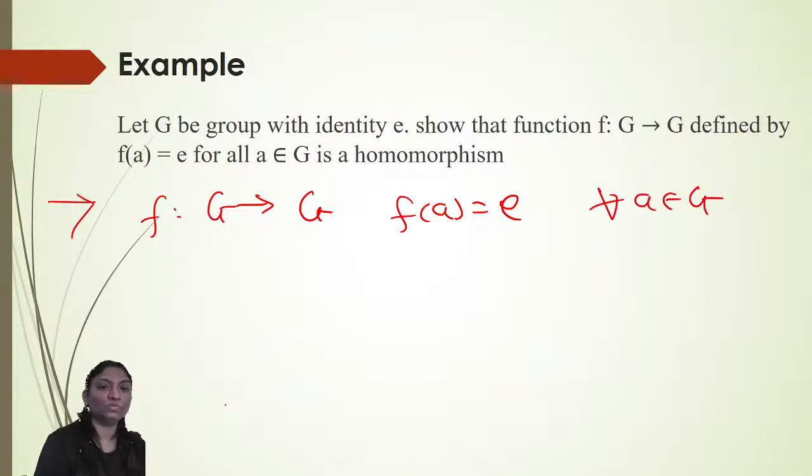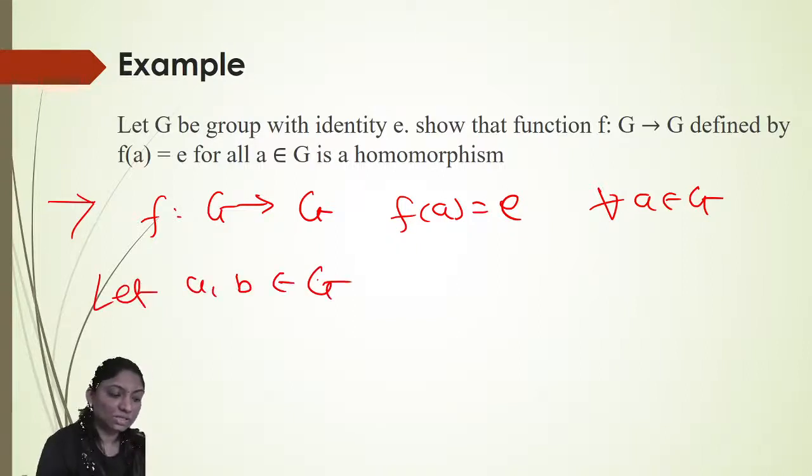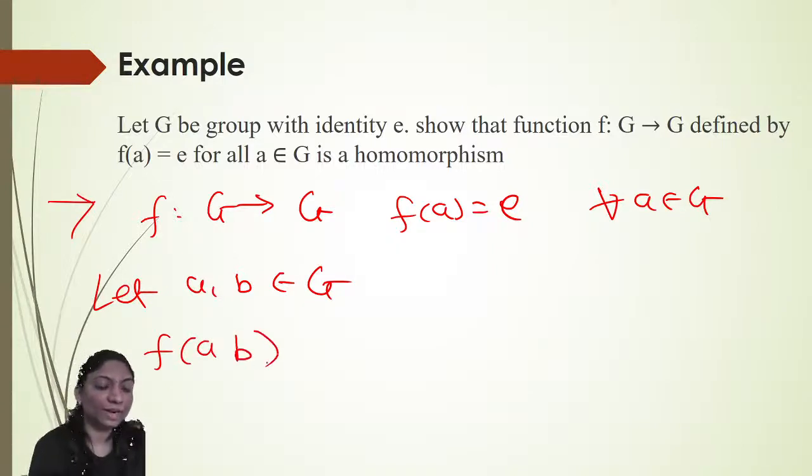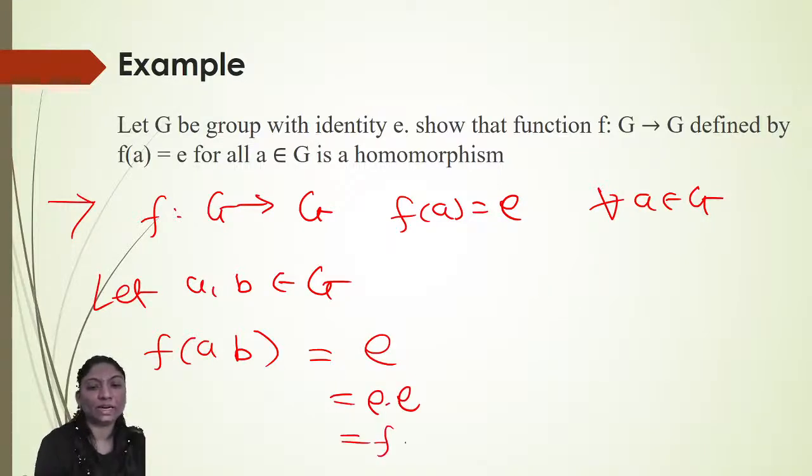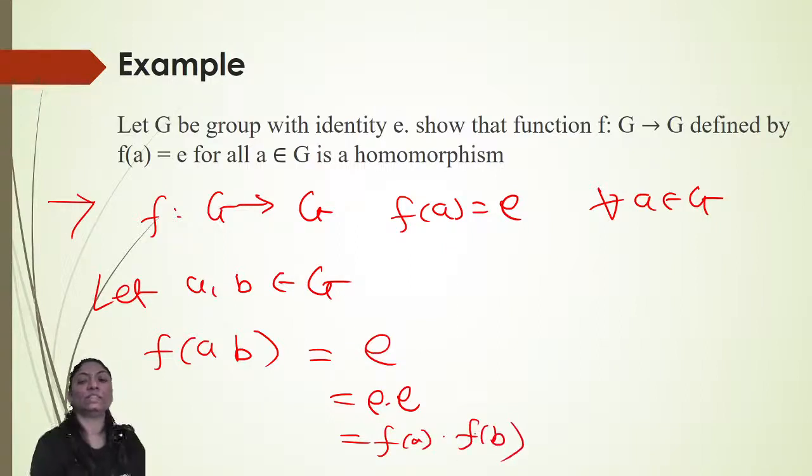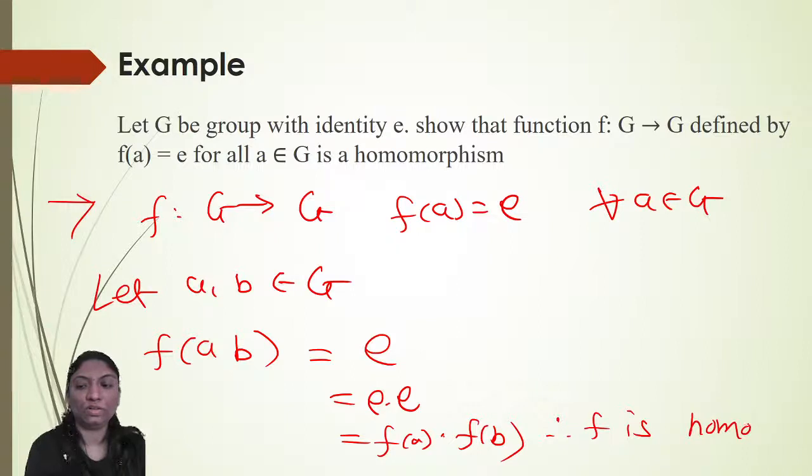To prove that it is a homomorphism, we have to take two elements from G. So let A, B belong to G. Now consider f of A into B, because here the operation is multiplication. If it is not given, by default multiplication is the operation. As G is a group, A into B also belongs to G. So f of A into B is equal to the identity for all A, B in G. So I can write identity into identity, but this identity is nothing but f of A, and this identity is nothing but f of B. So f of A into B is equal to f of A into f of B. Therefore, F is a homomorphism.